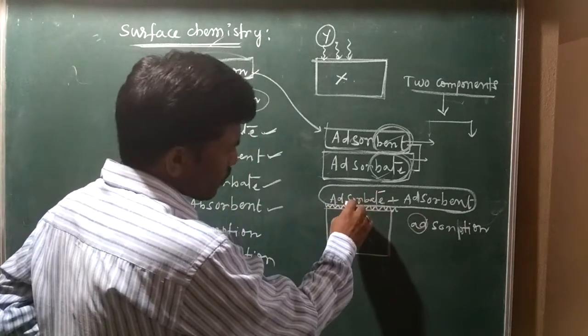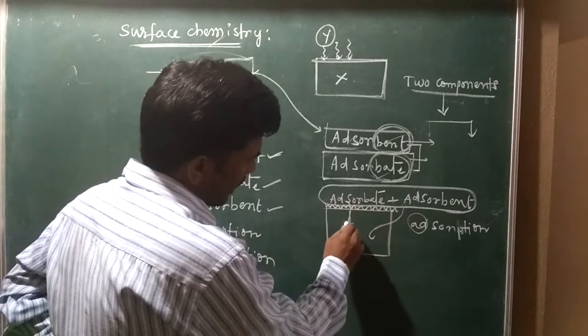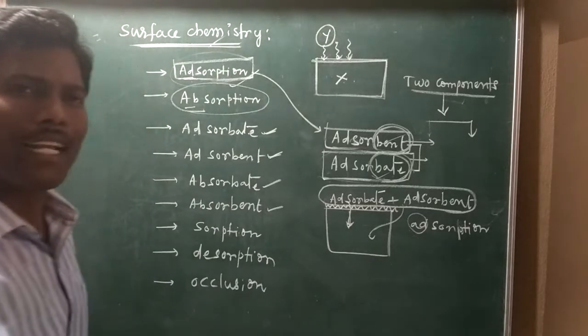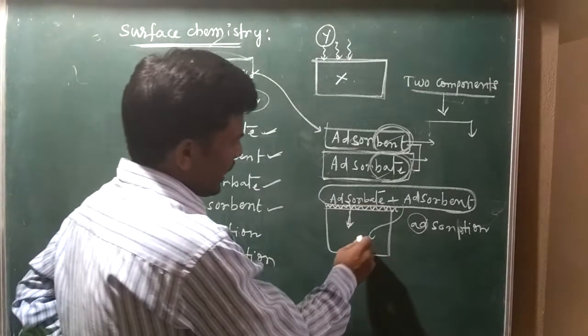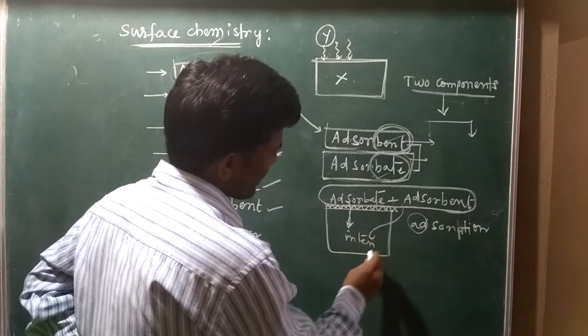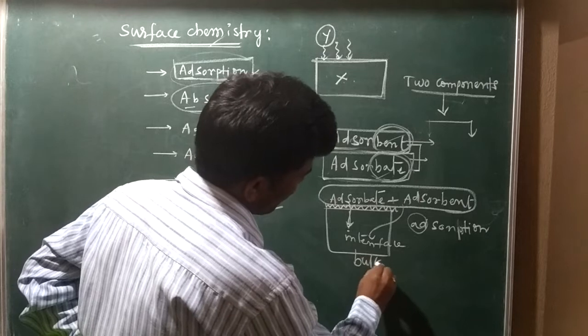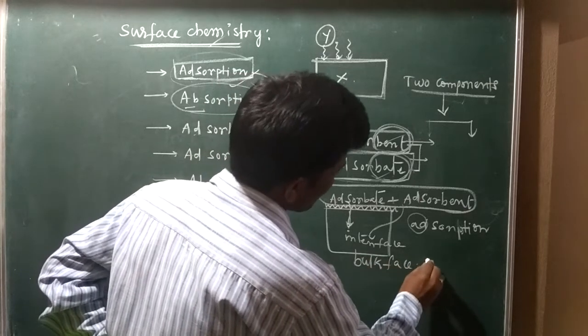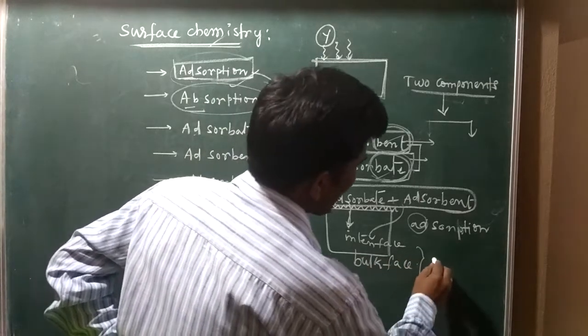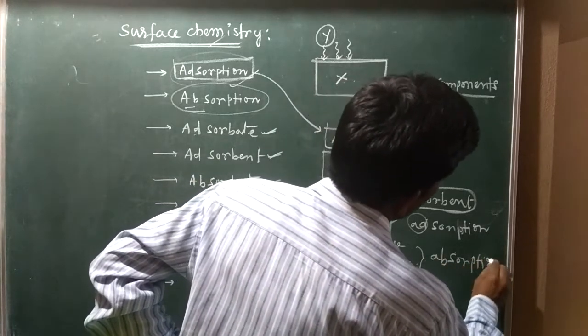Suppose slowly these two components interact with the interface as well as the bulk phase; that is called absorption.